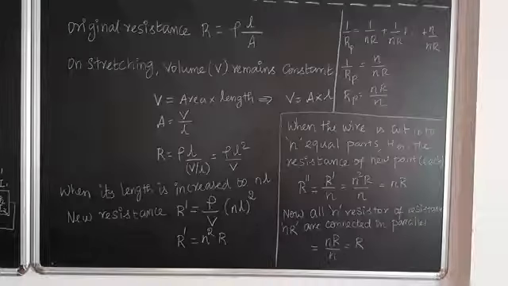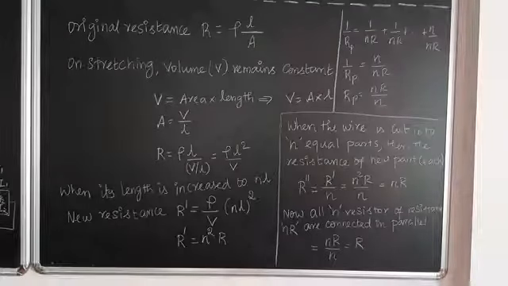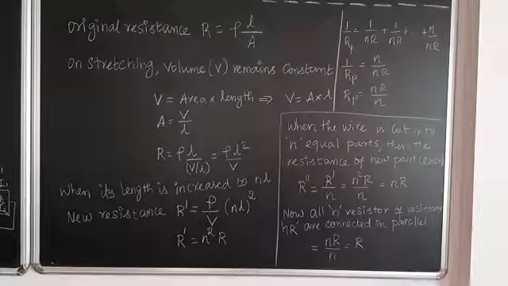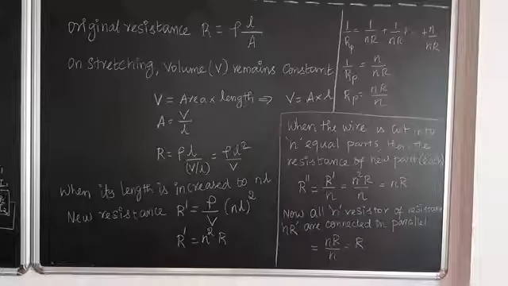Moving on to the next problem. If a wire of resistance capital R is stretched to n times, without affecting resistivity, and then it is cut into n equal parts. Full stop. Now all the parts are connected in parallel, what will be the new resistance?